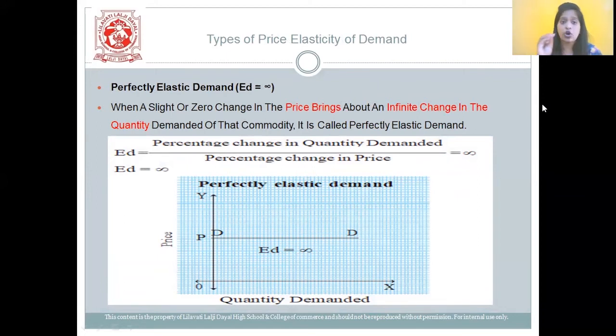So when a slight or zero change in the price brings about an indefinite change in the quantity demanded of that commodity, it is termed as perfectly elastic demand. Here you can see in the diagram, students, on the x-axis you have the quantity demanded and on the y-axis you have the price. There is slight or zero change in the price and indefinite change in the demand. So here you can see the demand curve is parallel to the x-axis, meaning there is no change in the quantity demanded to the price.